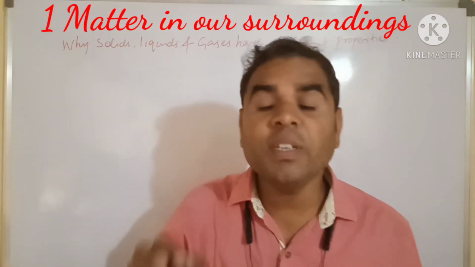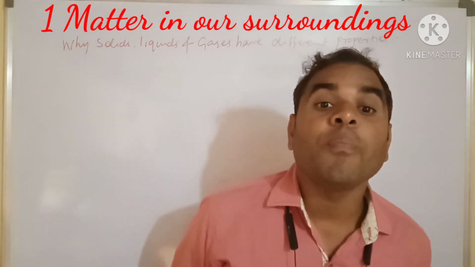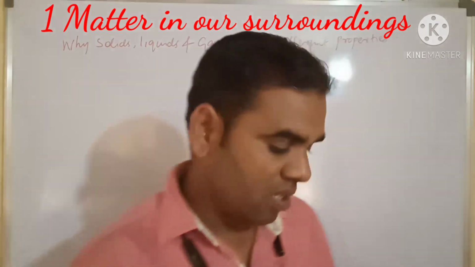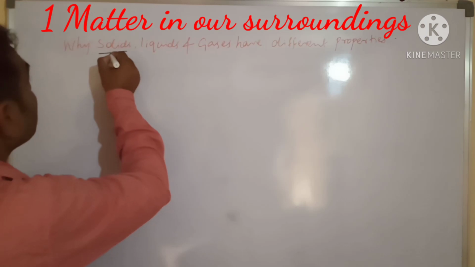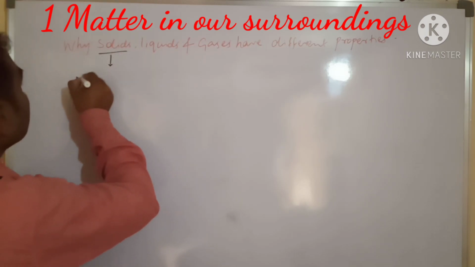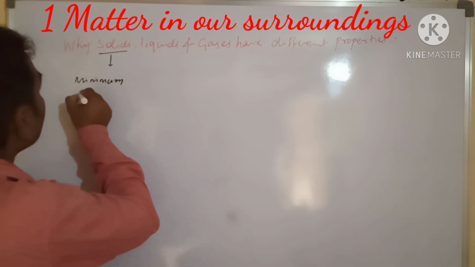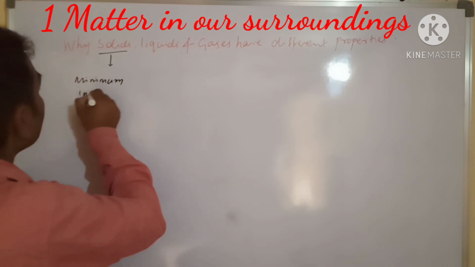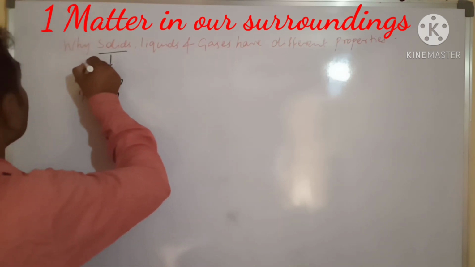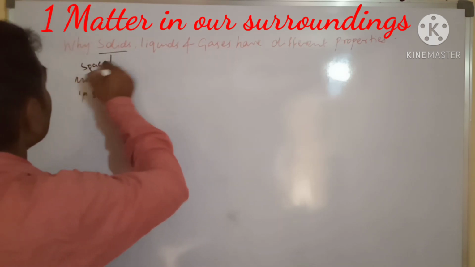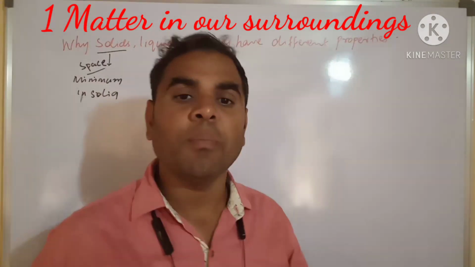The space between the particles is the minimum in solids. What is space? The space between the particles of a solid is a minimum.